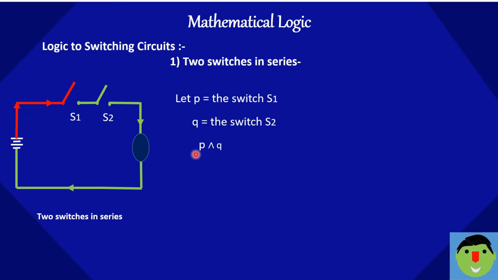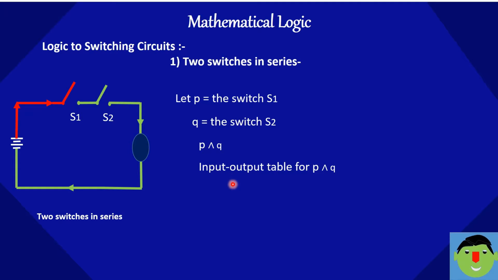So I can write P and Q. This is the statement pattern for a series circuit. Where the switches are arranged in series, we use the connective called AND. So P and Q should be on, then only our lamp will glow.